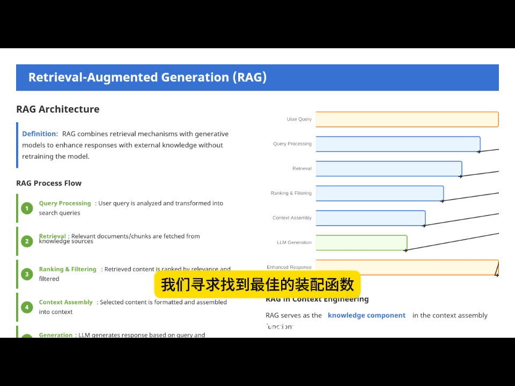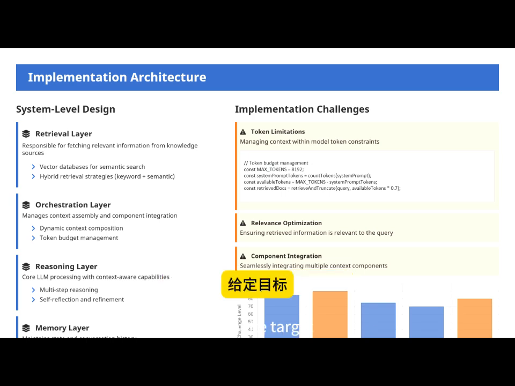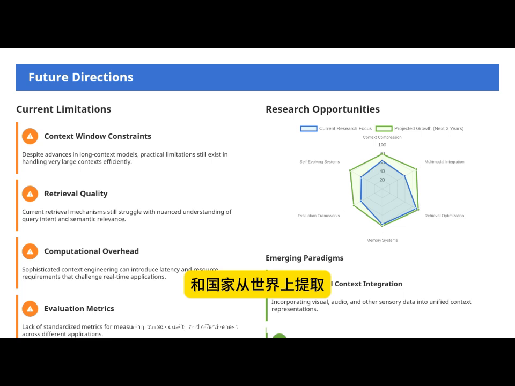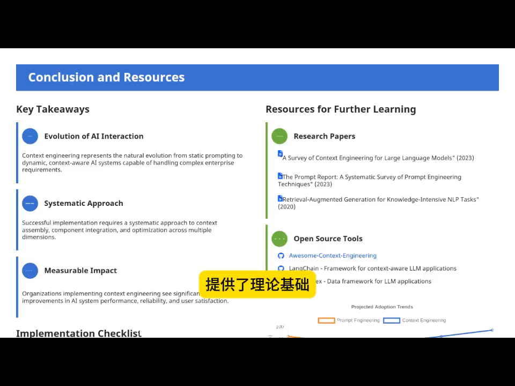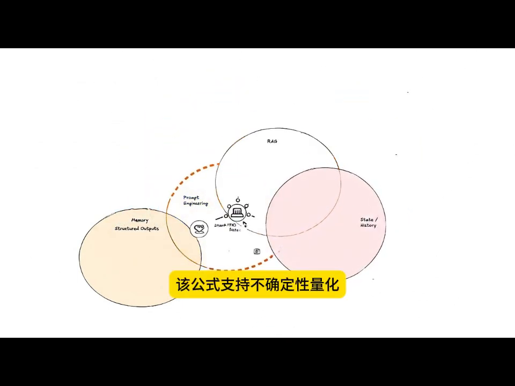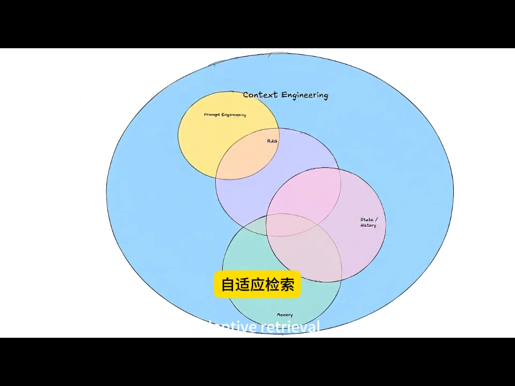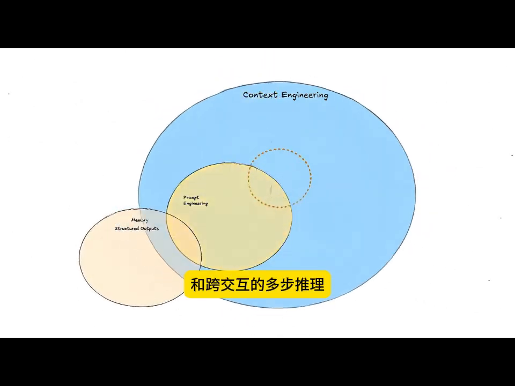We seek to find the optimal assembly function that maximizes the expected reward of the LLM's output given the target, subject to constraints including context window limitations, knowledge retrieval from databases, memory selection from history, and state extraction from the world. The Bayesian framework provides a theoretical foundation where the optimal context is inferred based on the probability of context given query, history, and world state. This formulation enables uncertainty quantification, adaptive retrieval, and multi-step reasoning across interactions.